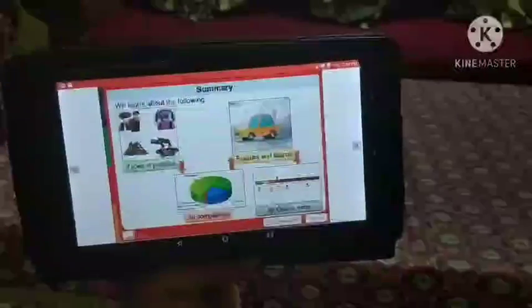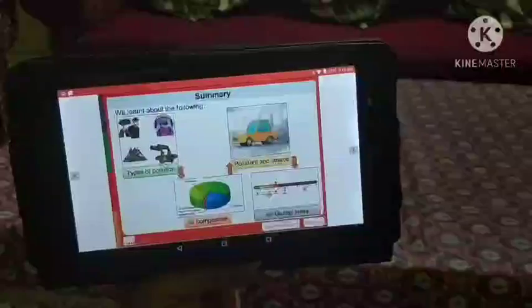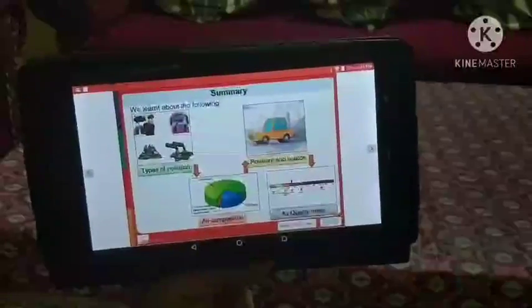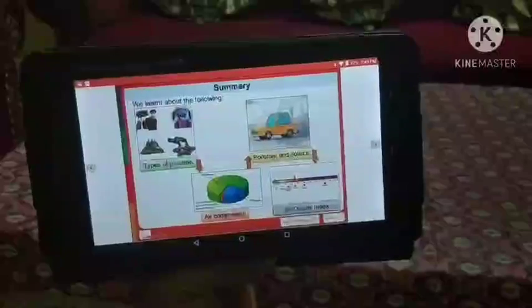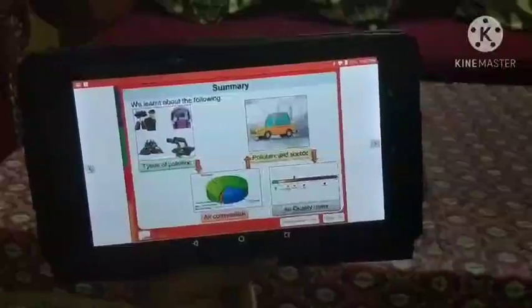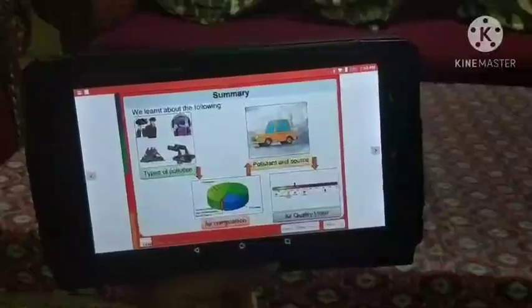So what have we learned? We learned about types of pollution. We learned about pollutant and its source. We learned about air composition and air quality index or AQI.